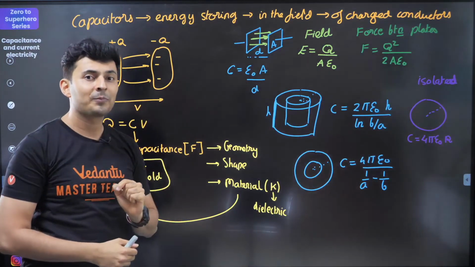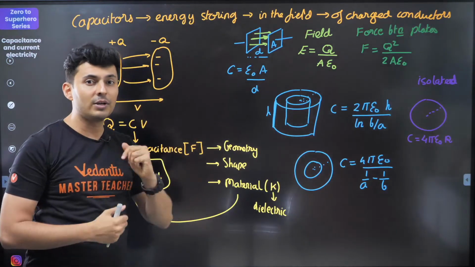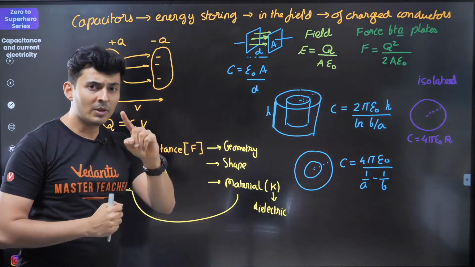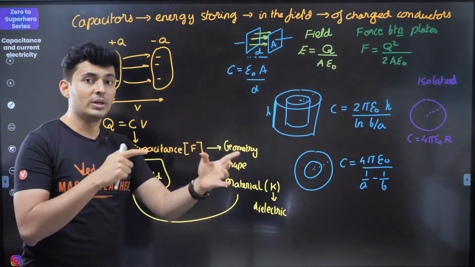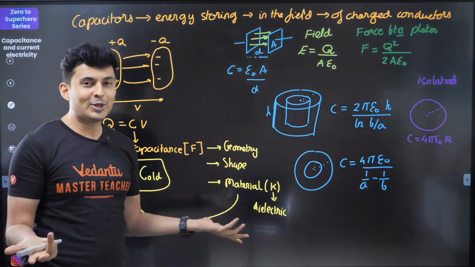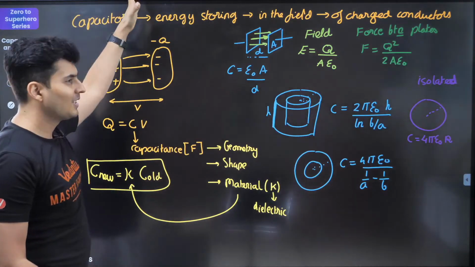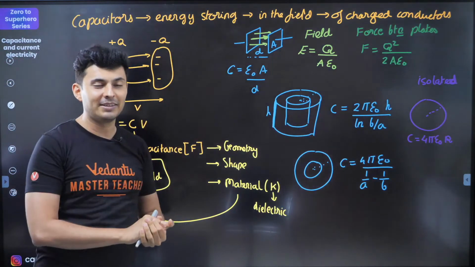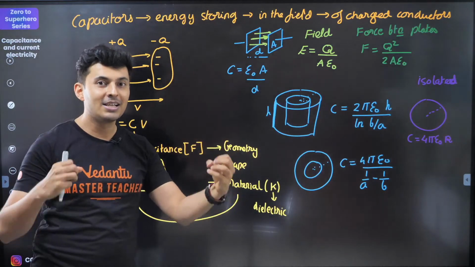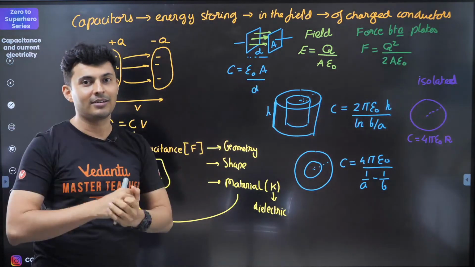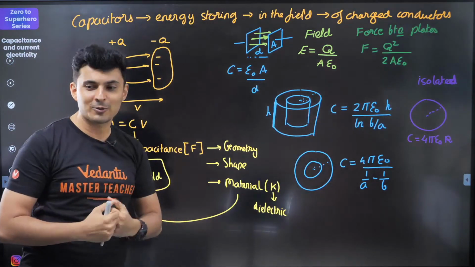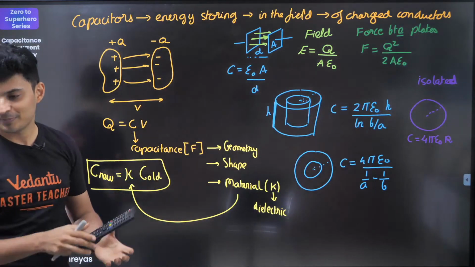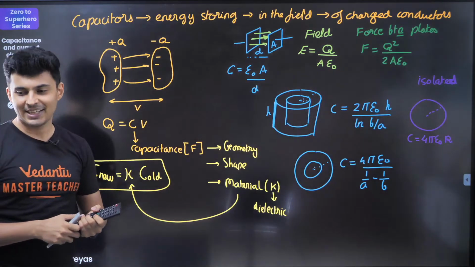Now that's the problem. The dielectric tries to reduce the field, but the battery is saying, no, you cannot reduce, because I am giving you that voltage, so you need to maintain the field. So there is only one option. You increase the charges to compensate for the loss of the field. So that's why you will end up seeing that more charge is stored on the conductors. And that's how the capacitance, or the capacity of storing the charges, also increases. Is that clear? Okay, that's how it is.